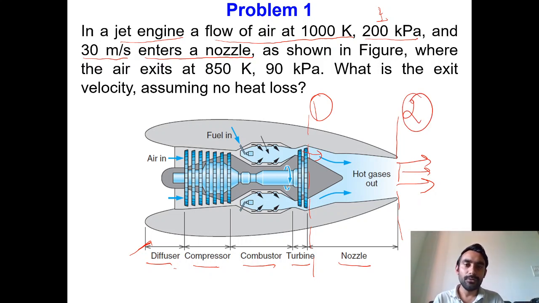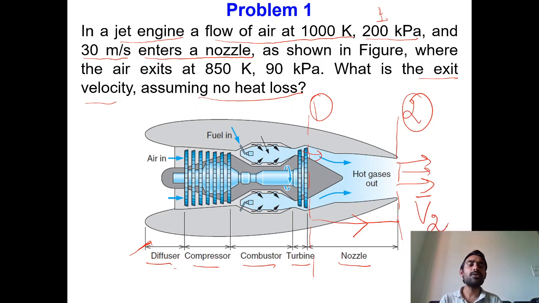Now what we have to find is the exit velocity, assuming no heat loss. So when the air moves from point 1 to point 2, there is no loss of heat, and we have to determine the exit velocity, meaning we have to find V bar corresponding to state number 2. That is what is asked in the question.